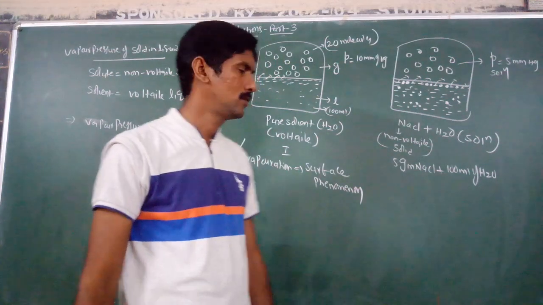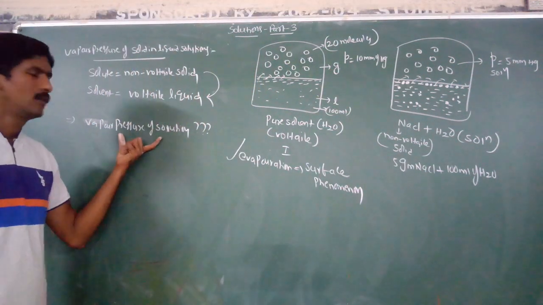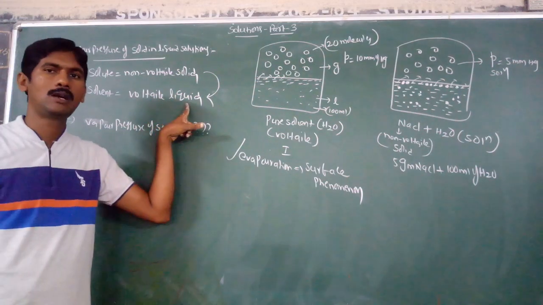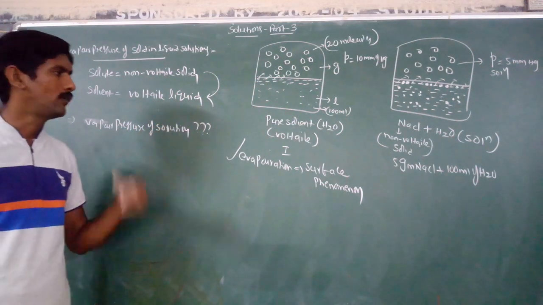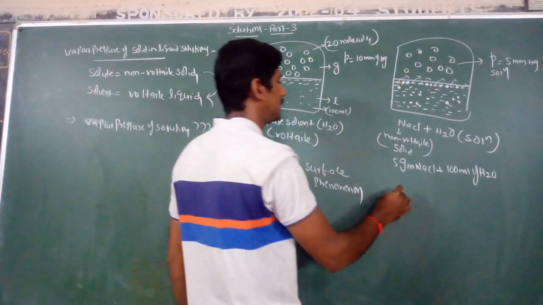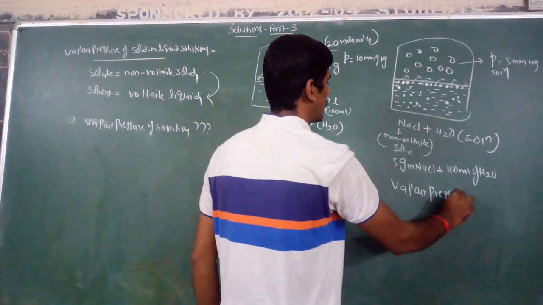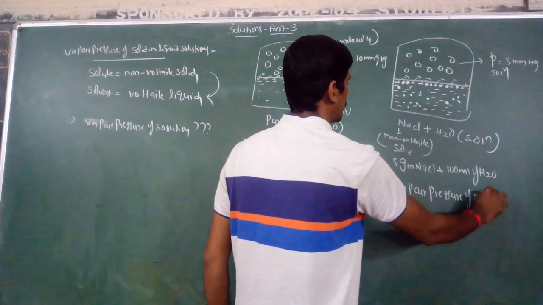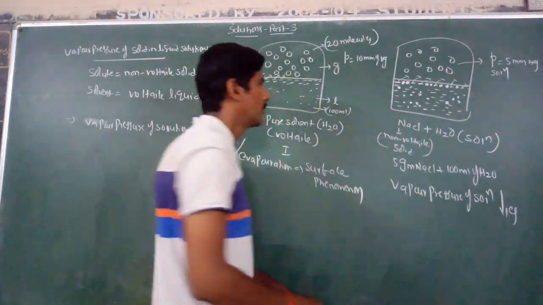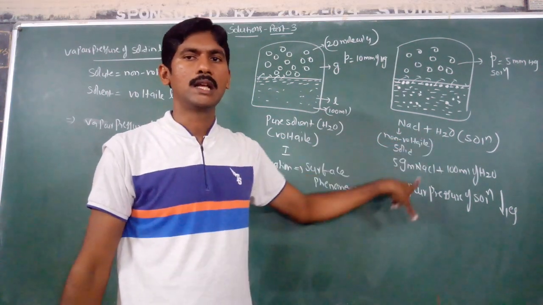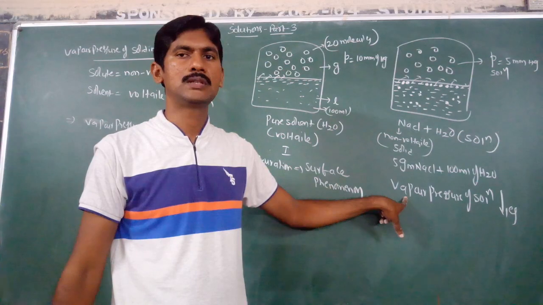So what happens when a non-volatile solute is dissolved in a volatile liquid? The vapor pressure of the solution decreases. When a non-volatile solute is dissolved in the solvent, the vapor pressure of the solution decreases.